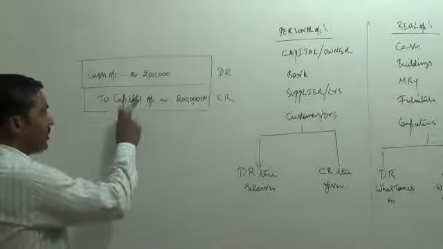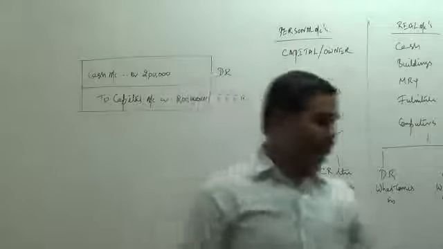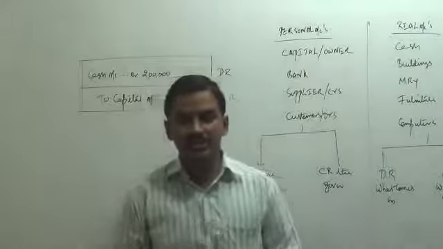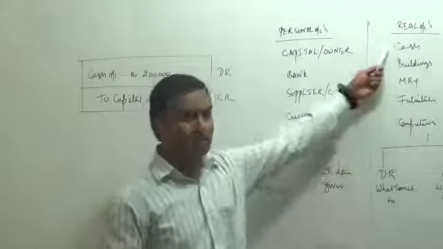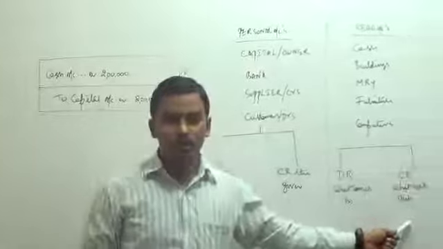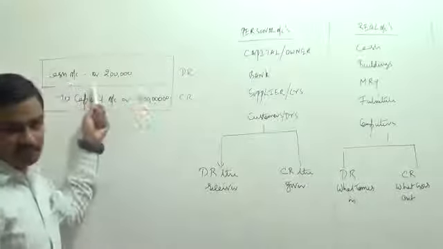So we have credited the owner's account. So I'll repeat again. How do you record this entry? Cash comes into the business. Cash is a real account. Real account rules are debit what comes in, credit what goes out. Cash is coming in, so cash was debited.